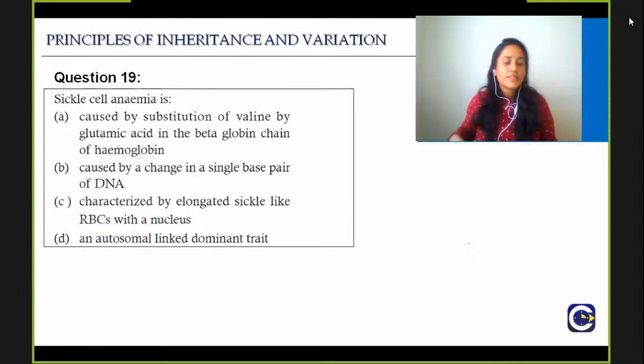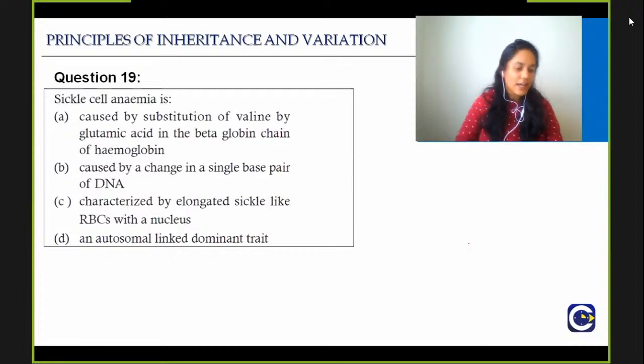Good. So the next question, question number 19. Sickle cell anemia is? It is caused by substitution of valine by glutamic acid in the beta globulin chain of hemoglobin. It is caused by a change in a single base pair of DNA. It is characterized by elongated sickle-like RBCs within a nucleus, or it is an autosomal linked dominant trait.